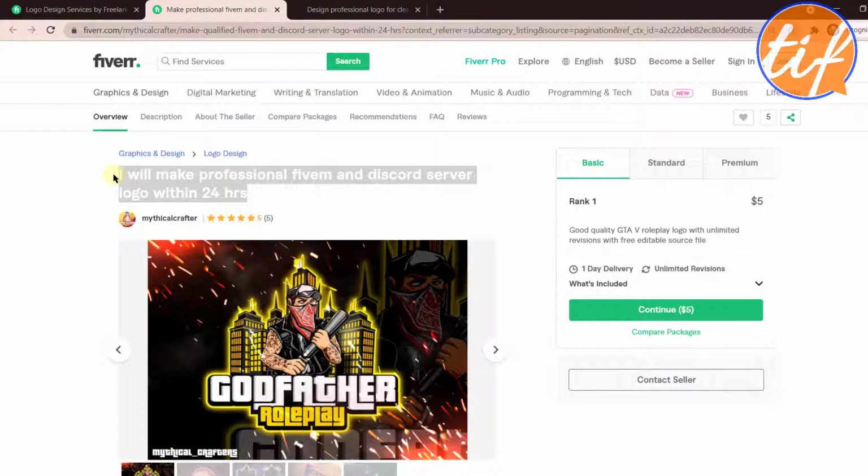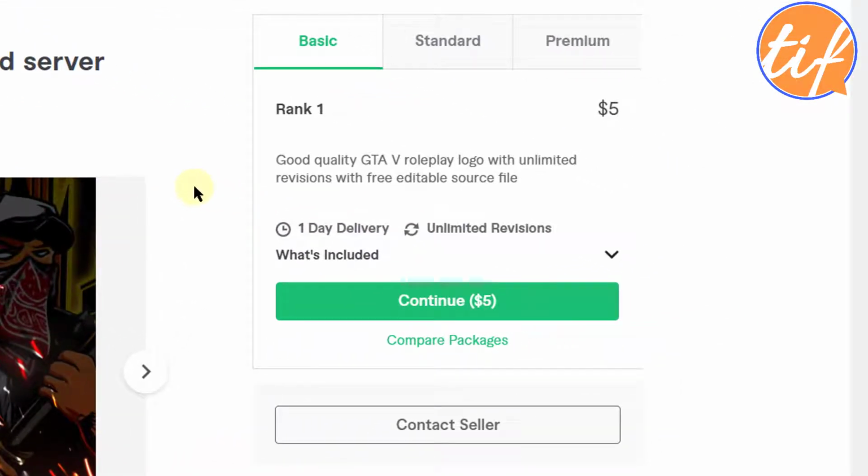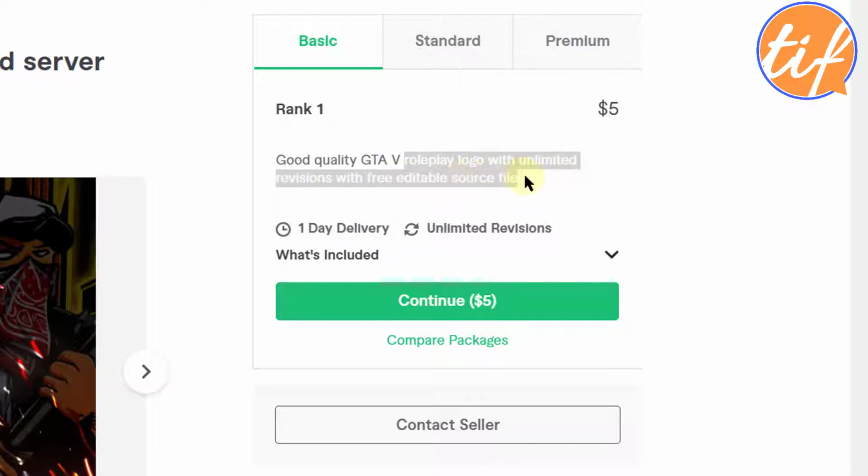Okay, it looks good. Let's see the packages that the seller has. All right, the basic package, rank 1. I really love this creative nomenclature of the packages. So rank 1 is nice. $5, good quality GTA V roleplay logo with unlimited revisions and free editable source file.